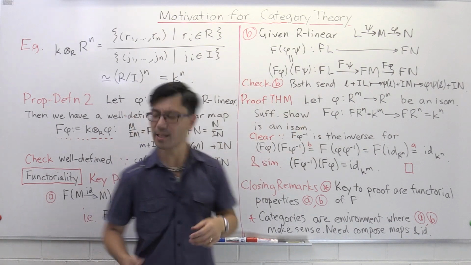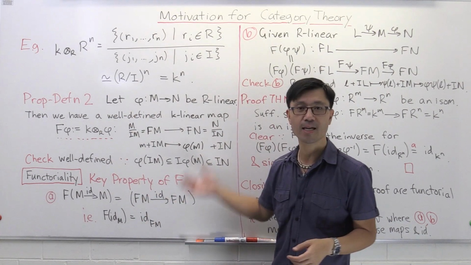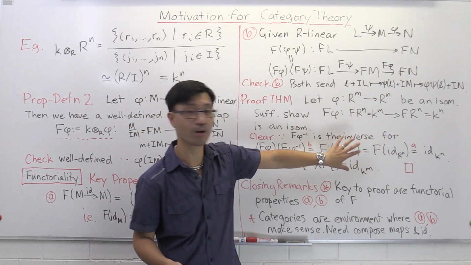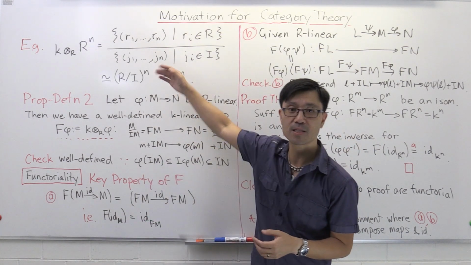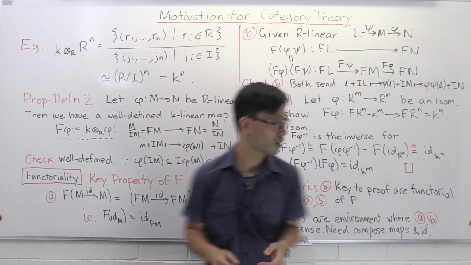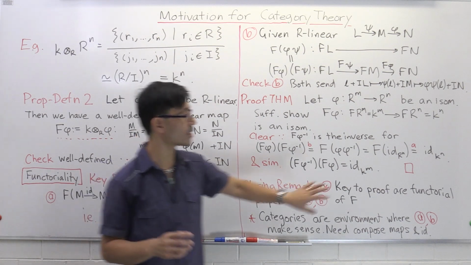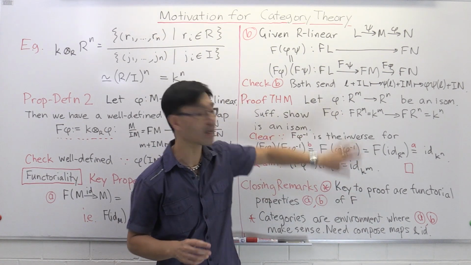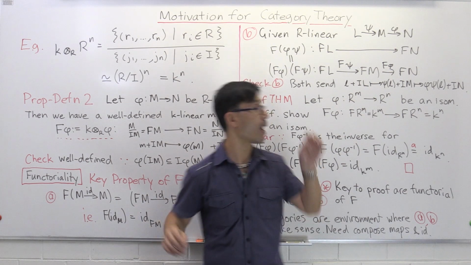It's really neat, and it's based on a very, very simple idea here. The computations here are very short, but of course you have to set up this theory of this functor. So really the key to the proof of this whole thing is the functoriality properties A and B.